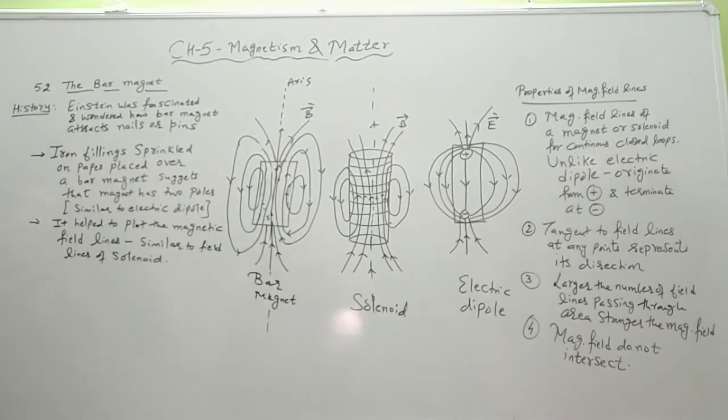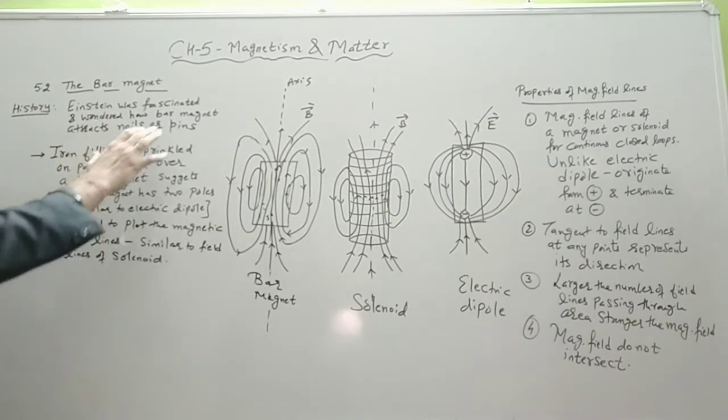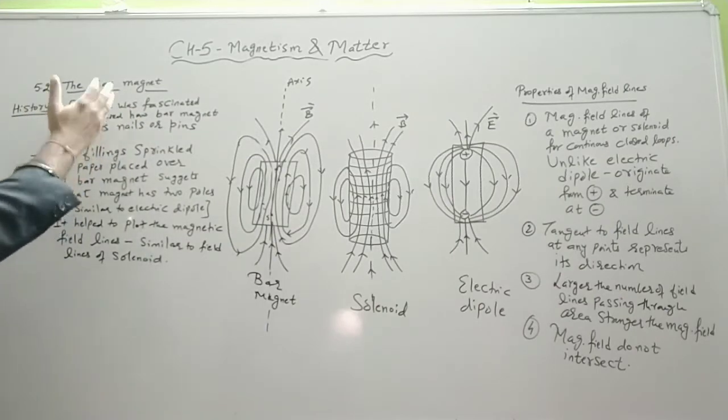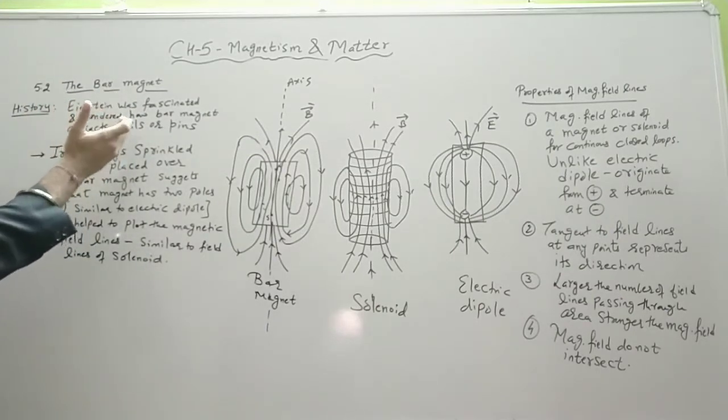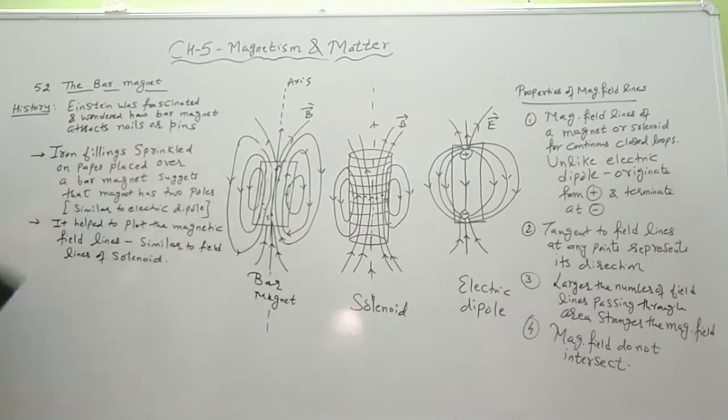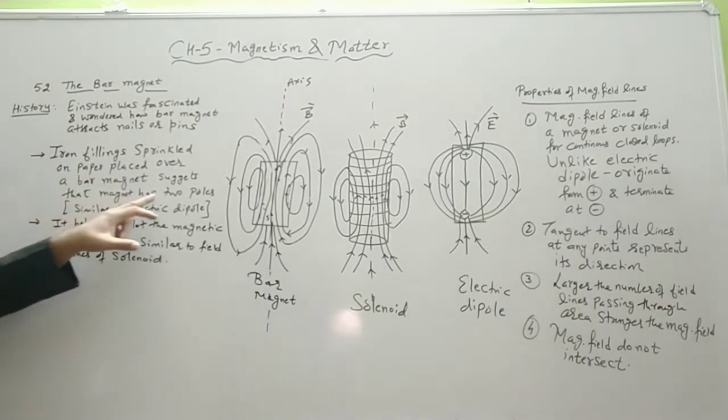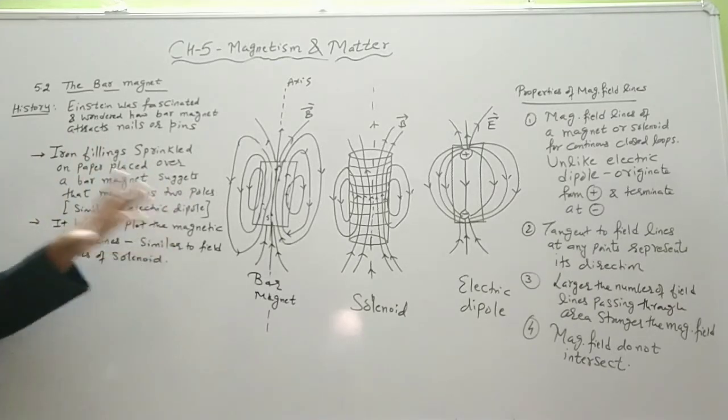Now the second topic, again basic information: the bar magnet. It is said that Einstein was fascinated and wondered how a bar magnet attracts nails or pens when it was given to him as a gift. He used to play with the bar magnet and was fascinated as a child by how it attracts nails and pens. Later on, iron filings were sprinkled on paper placed over a bar magnet, which suggests that the magnet has two poles similar to an electric dipole.